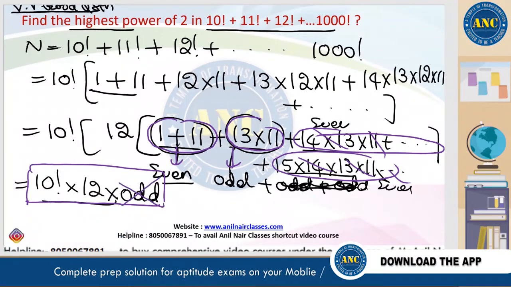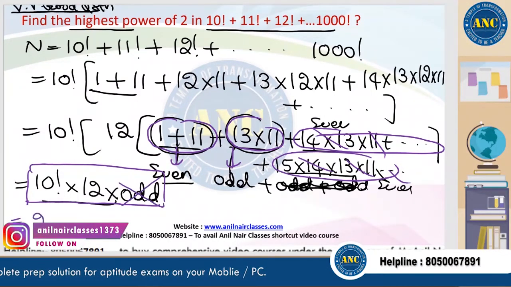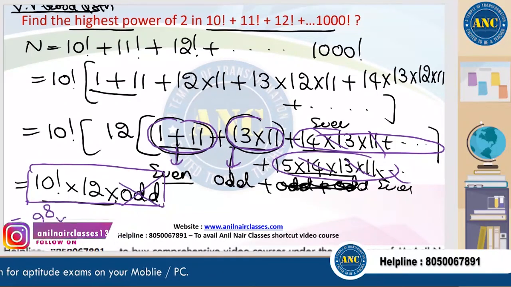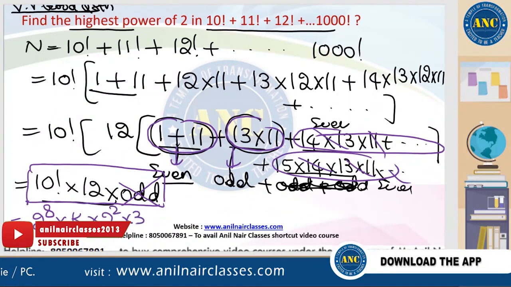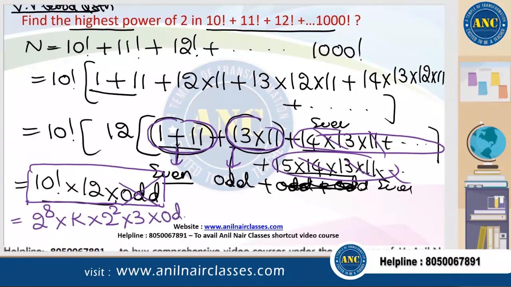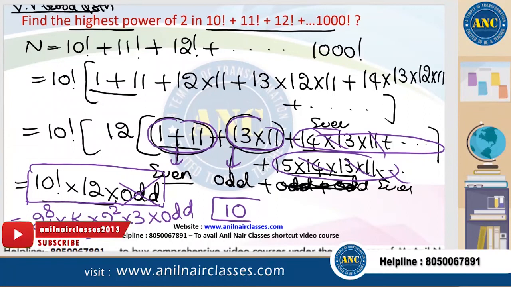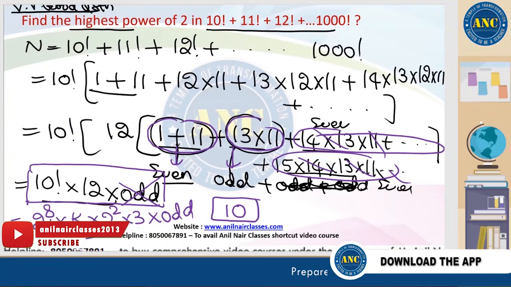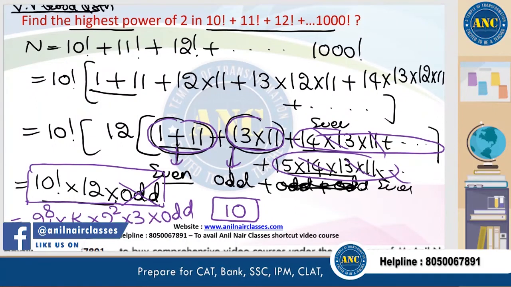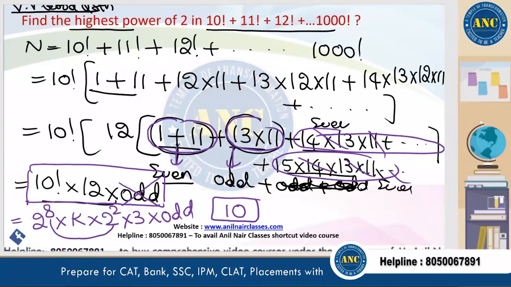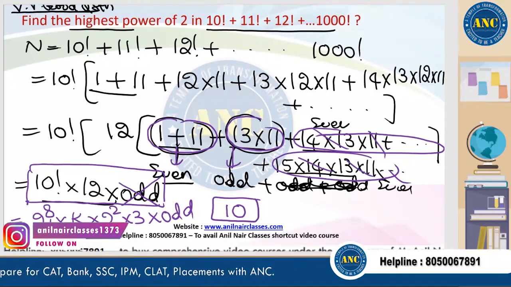Odd number will not have any powers of 2. In 10 factorial I got 2 power 8 into k. 12 is nothing but 2 square into 3 into odd. So this is nothing but 8 plus 2. 8 plus 2, what is the answer? 10. I hope it is clear, right? Answer for this question is 10. Previous question answer is 8.